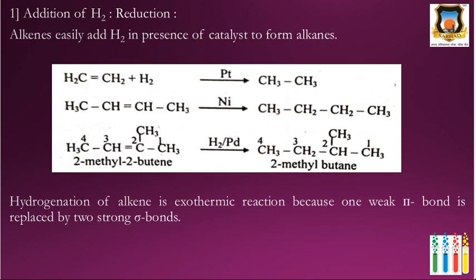Then next, addition of hydrogen, it is reduction. Alkenes easily add hydrogen in presence of a catalyst, and the catalysts used are platinum, nickel, and palladium. Ethene undergoes reduction to give ethane. 2-butene undergoes reduction to give n-butane, and 2-methyl-2-butene gives 2-methyl butane. That is simply addition of hydrogen across the carbon-carbon double bond. Hydrogenation of alkene is an exothermic reaction because one pi bond is replaced by two sigma bonds.